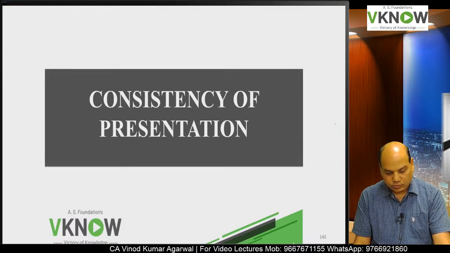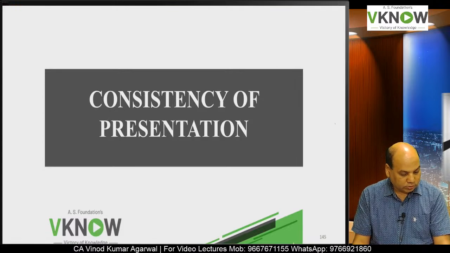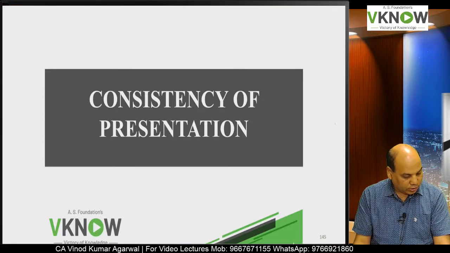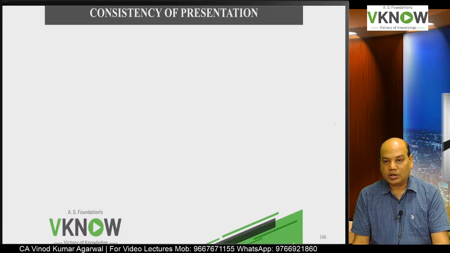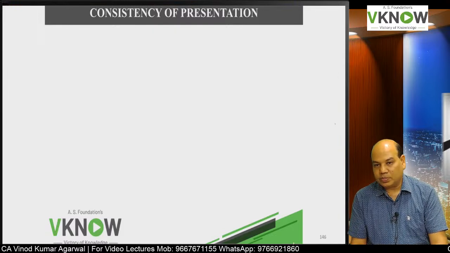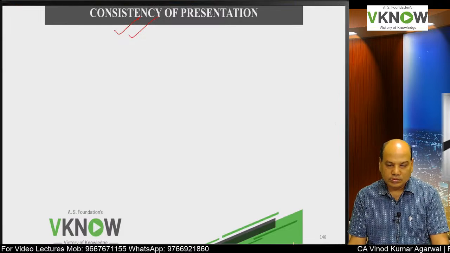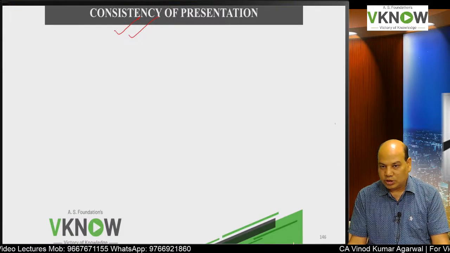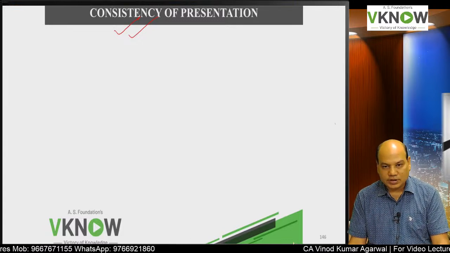Okay. So that was an important point about frequency of reporting and comparative information. Another important thing in financial statement presentation is consistency. What is consistency? The same presentation and same accounting policies should be followed. Accounting principle, accounting policy and presentation should be followed consistently.